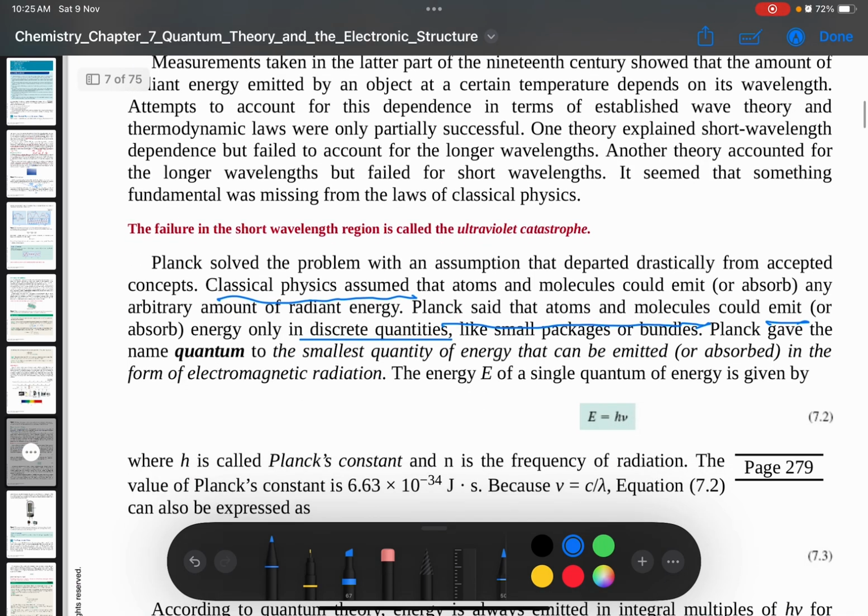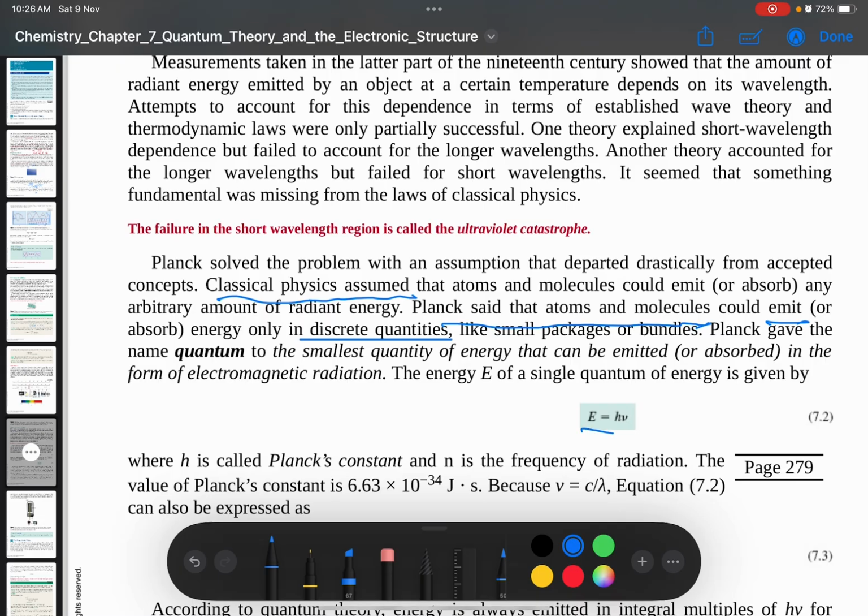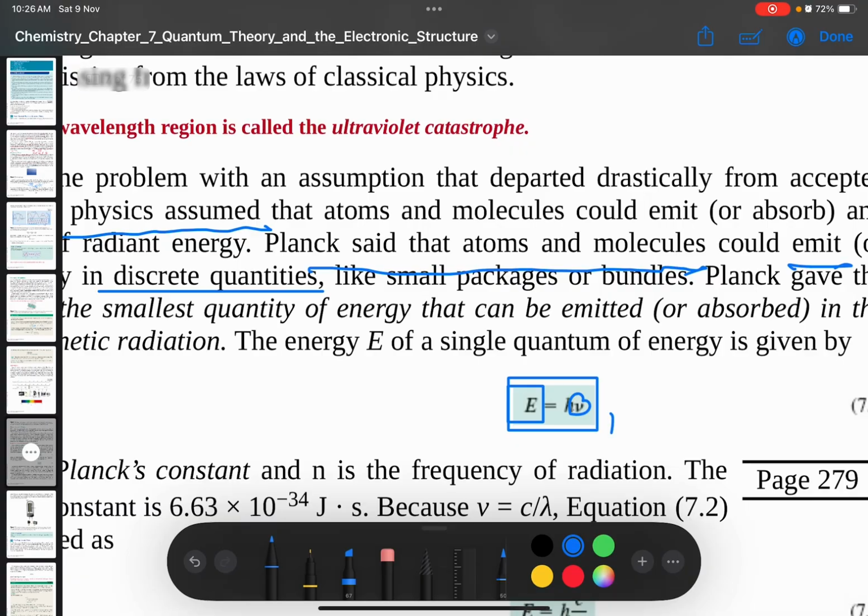Okay, so the energy of a single quantum of the energy is given by this equation. Energy. So daripada mu tadi tu dalam wave property, dia relatekan frekuensi dengan energy. So dia datang pula dengan equation yang kedua ni. Energy for the radiation can be calculated using h times frequency of that radiation.